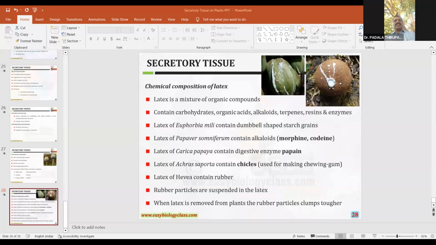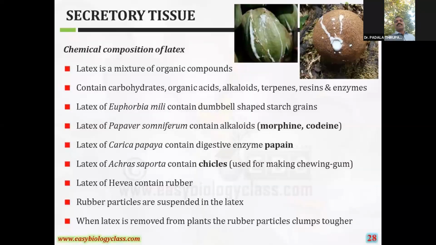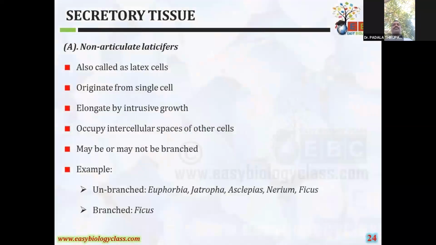Slideshow. Please click on slideshow. Okay, madam, proceed.